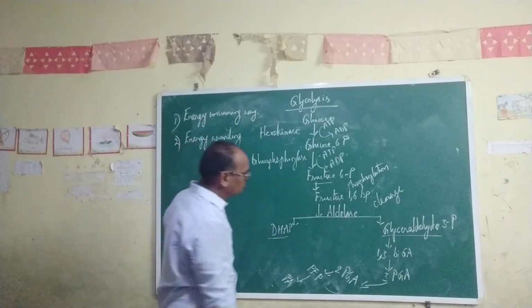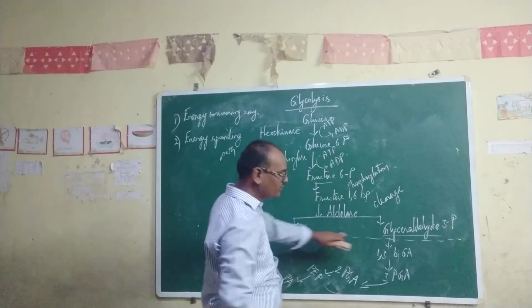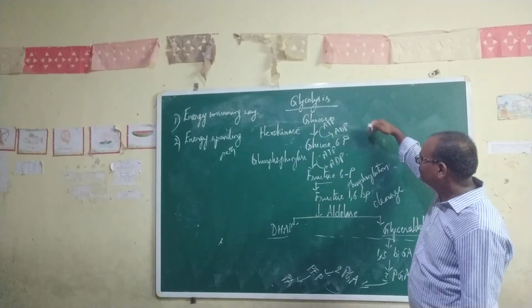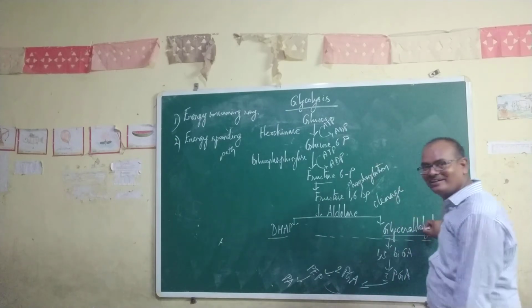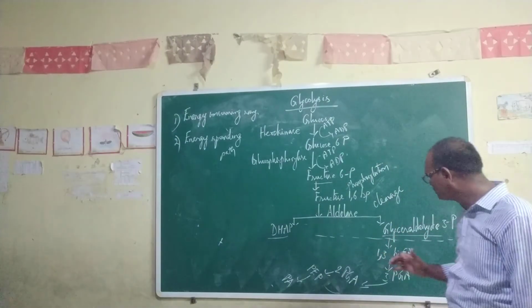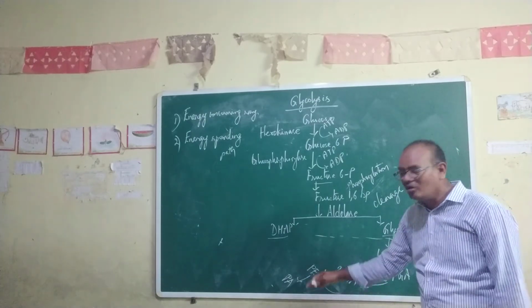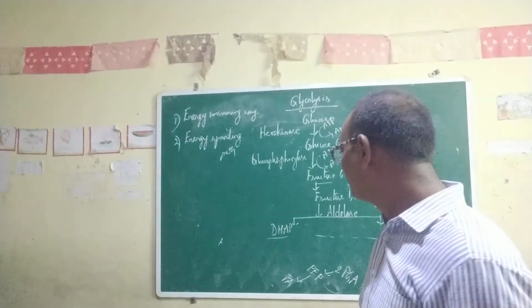Up to this particular step, as shown in the dotted lines, that is the energy consuming process. From glucose to glyceraldehyde 3-phosphate, this is an energy consuming process, and from here onwards, all the remaining steps are the energy spending process. Energy will be spent here.